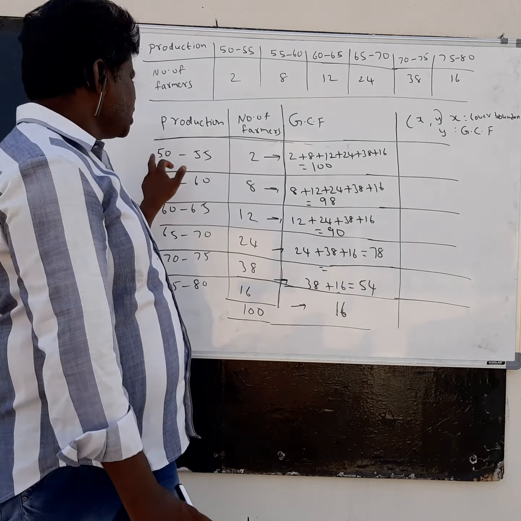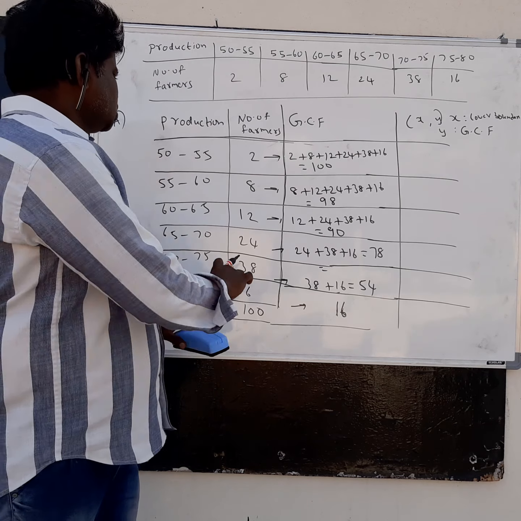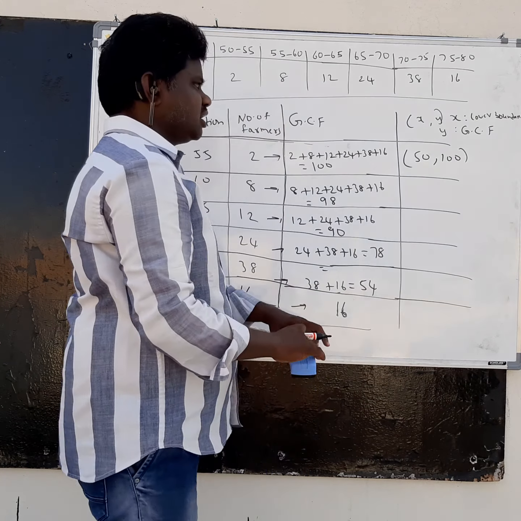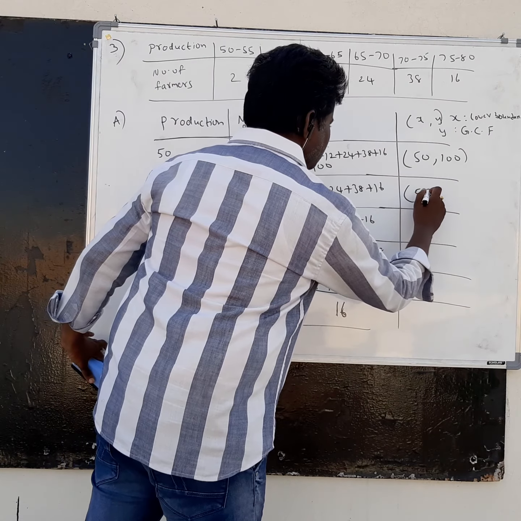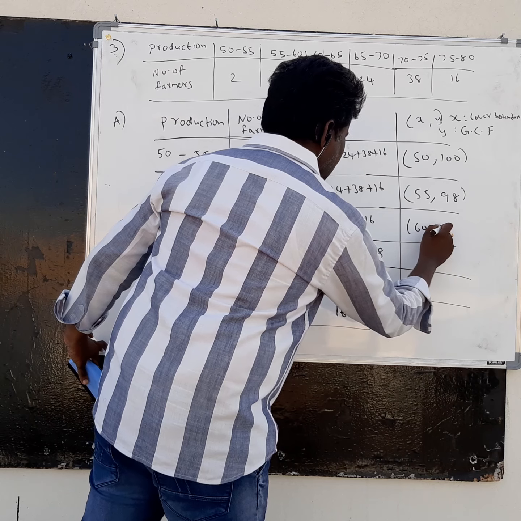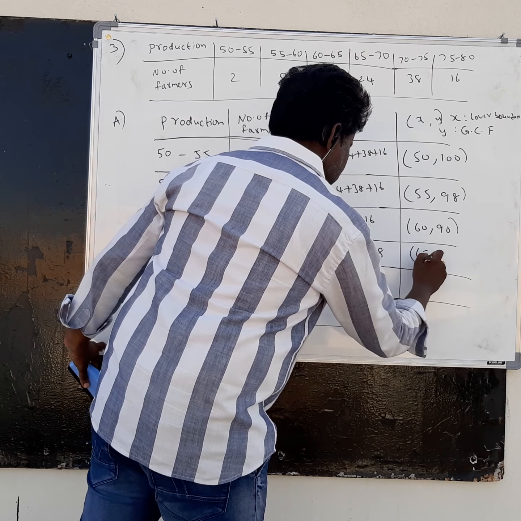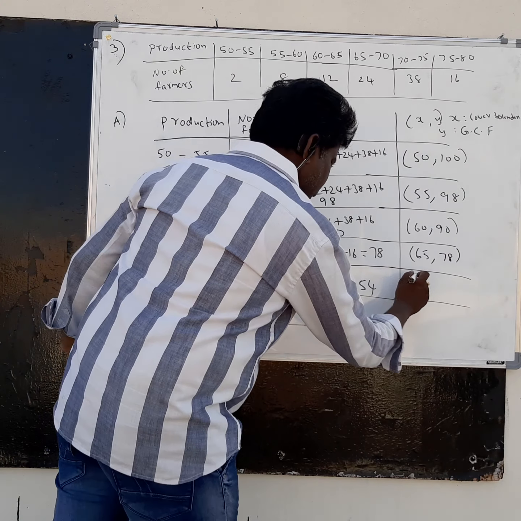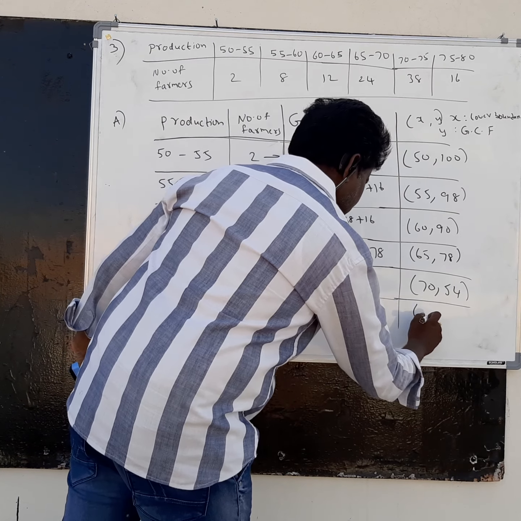X means lower boundary because it is more than 50, more than 55, more than 60, like that. So you will get 50 comma 100, because I told x means lower boundary. Next you will get 55 comma 98. Third one, 60 comma 90. Next, 65 comma 78. Next, 70 comma 54. Last, 75 comma 16.